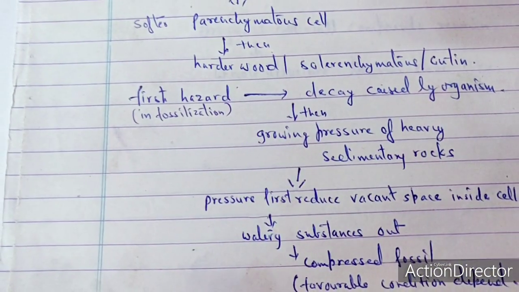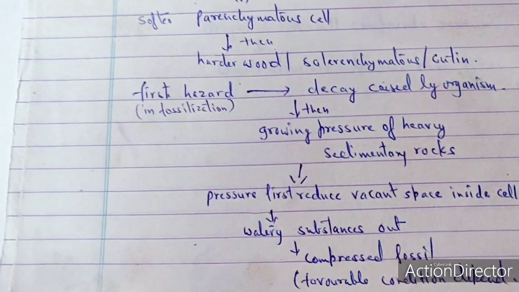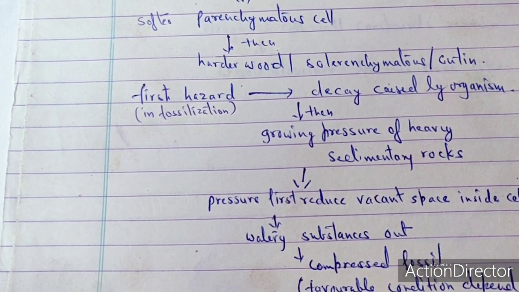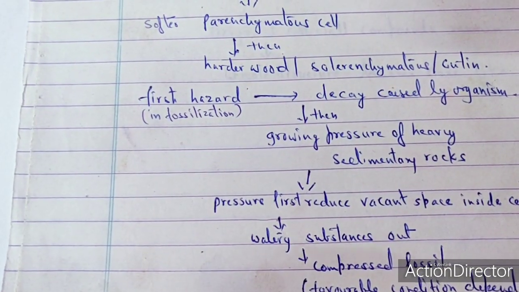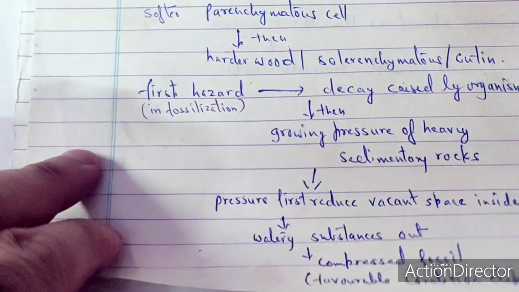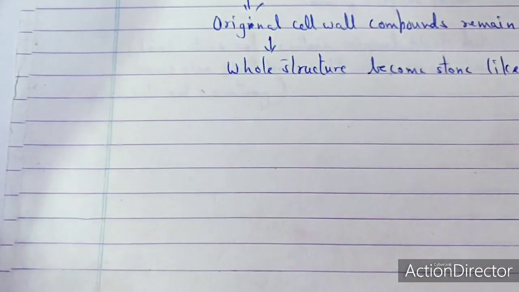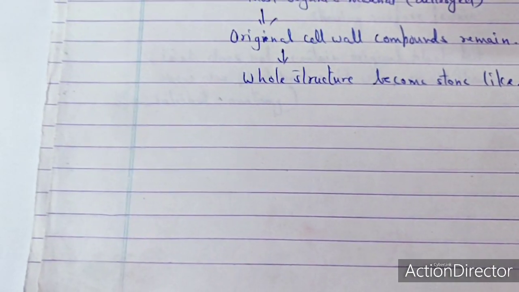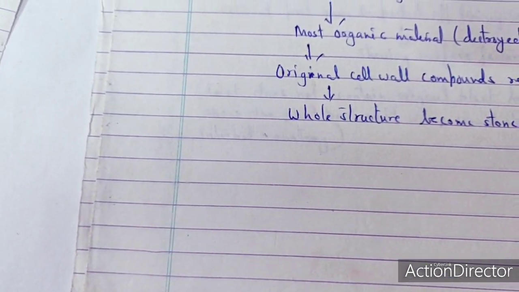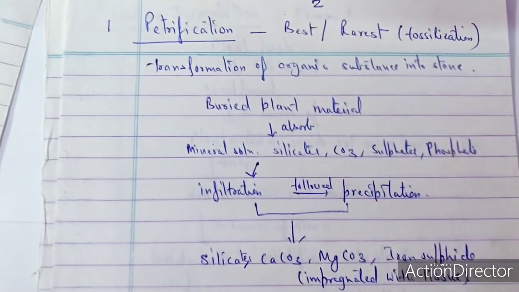So the point of interest is that first the liquid one, the smooth cells, disappear first, then the harder one, and then the hardest one which remains. This is in the compressed form, and this compressed form technically comes into the form of the fossil.